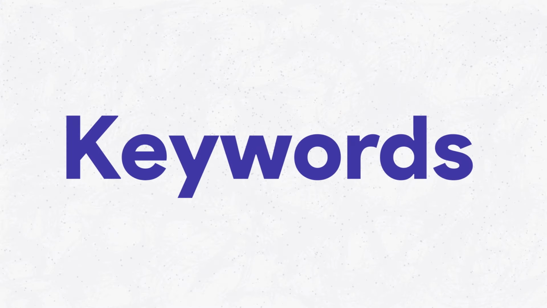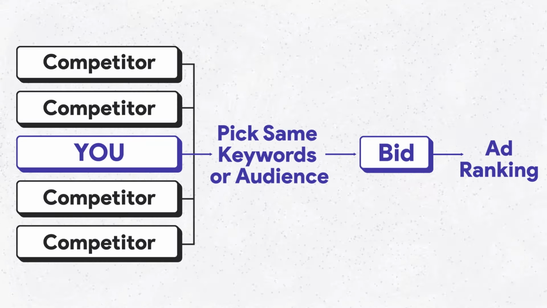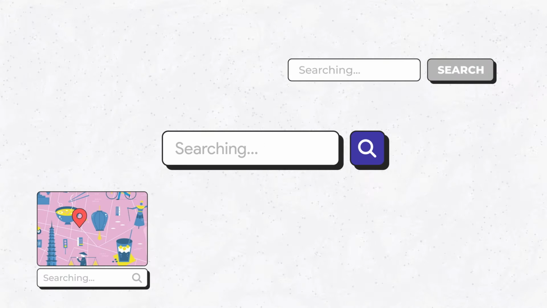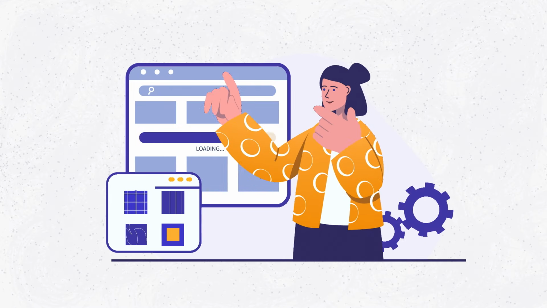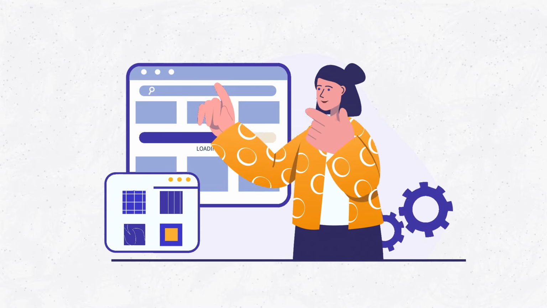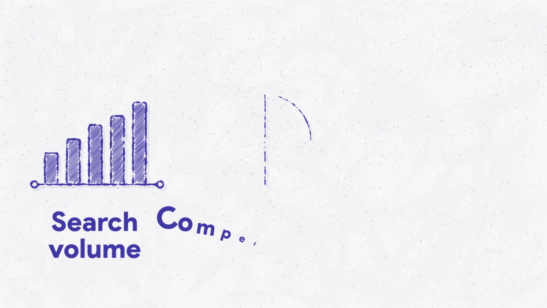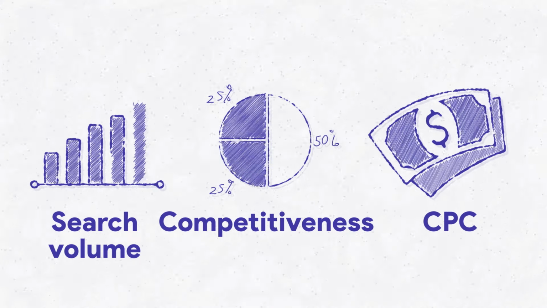Now let's talk about the keywords. To run a Google Ads search, you must bid on keywords. They are the queries that online users type on their search engine to activate your ads. To choose the right keywords, you need to estimate their conversion potential. There are several important criteria to consider, like their search volume, their competitiveness, or their expected CPC to show up.